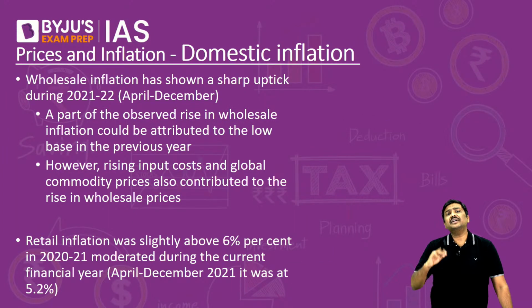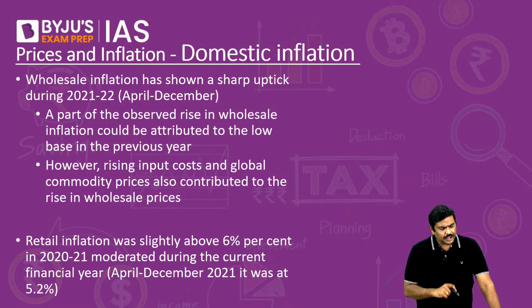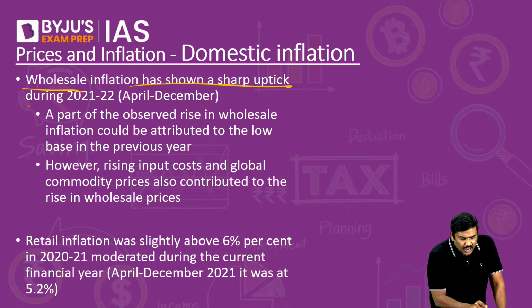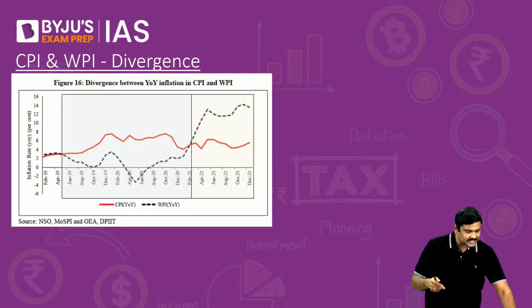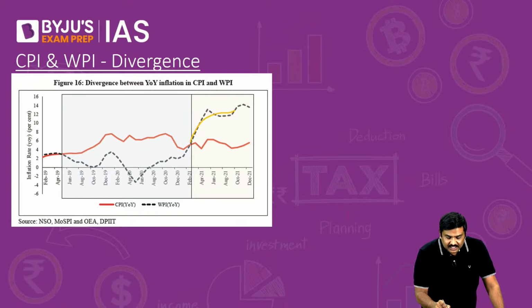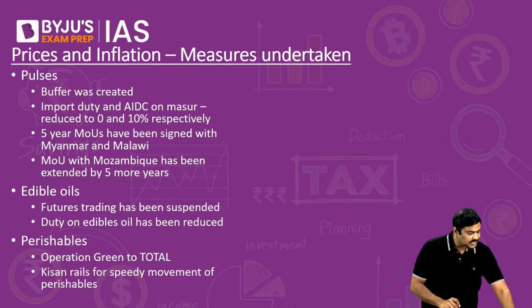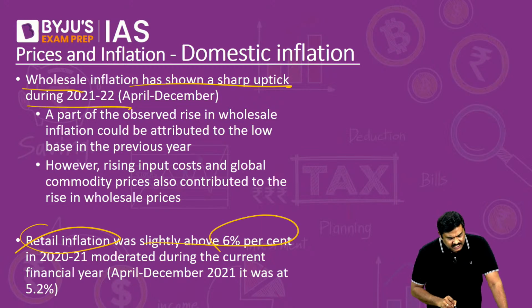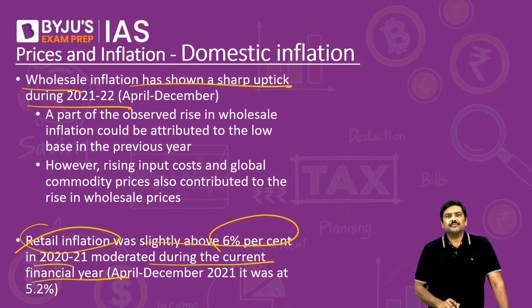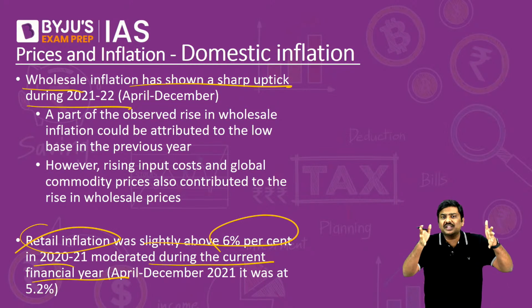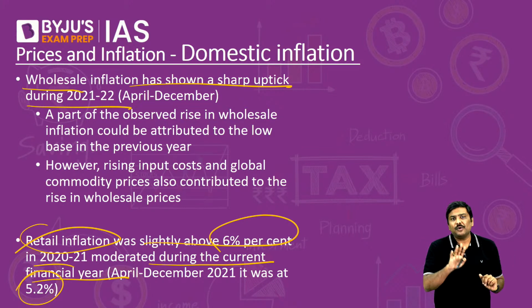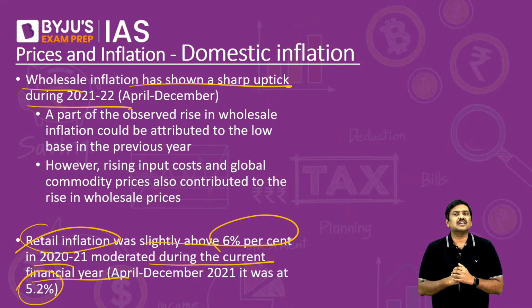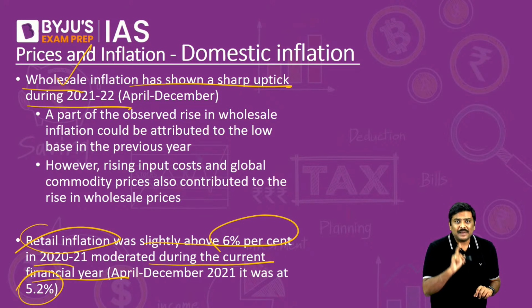Done? Now, what is the context of India? What is happening in the context of India? The WPI has shown an upward tick in the year 21-22. For example, have a look at this. Right, this is WPI. There is a sharp upward tick in the WPI. And what has happened with respect to CPI? The retail inflation, that is CPI, was slightly above 6% in 2021, but has moderated during the current financial year, and for the duration April to December, it is around 5.2%, within the range of 6% itself. But in the context of WPI, please understand this.